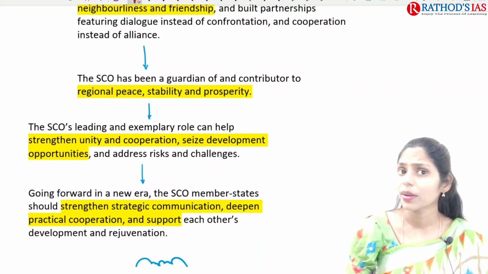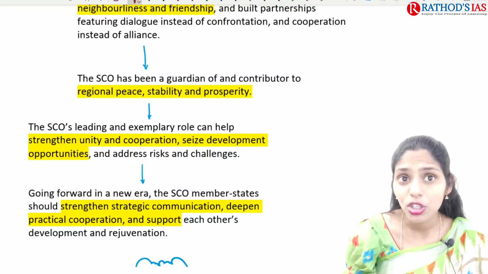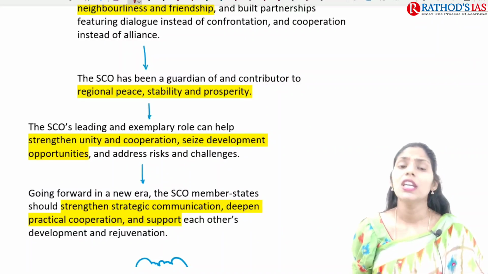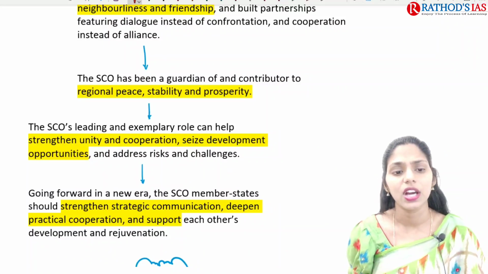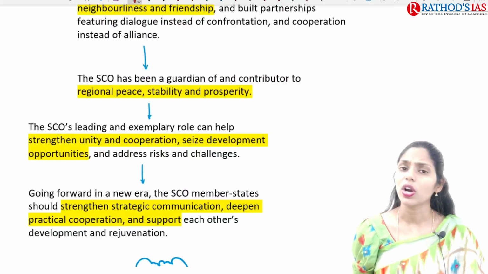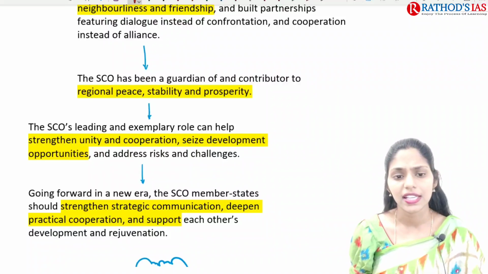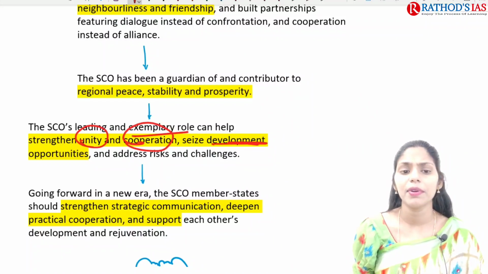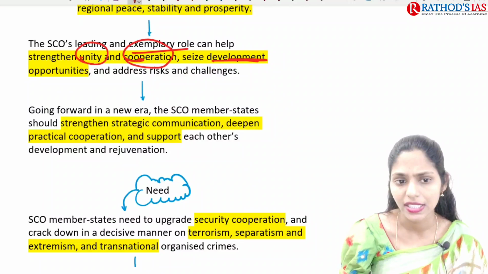So if you're talking about the success of the SCO, the SCO has been acting as a guardian for the contribution of regional peace, stability and prosperity. The Shanghai Cooperation Organization is working as a guardian, and it is also playing a leading and exemplary role, focusing on strengthening unity, strengthening cooperation, seizing development opportunities, and addressing the risks and challenges faced by these countries.